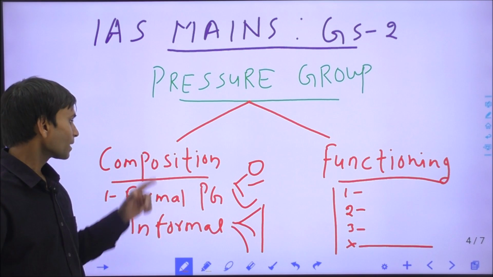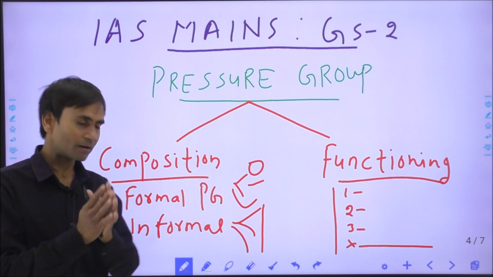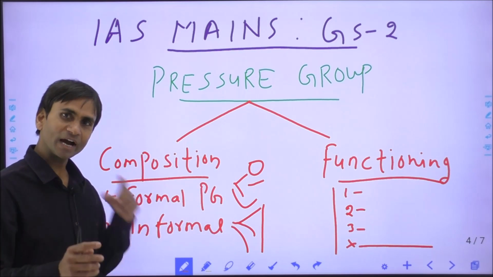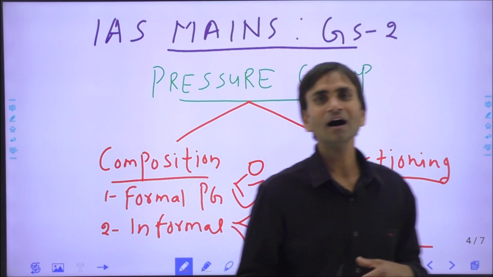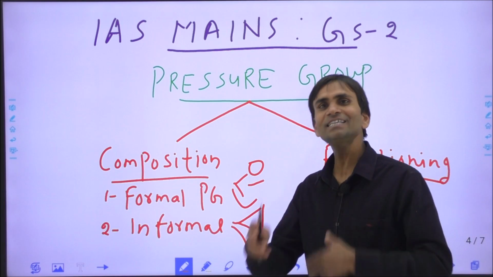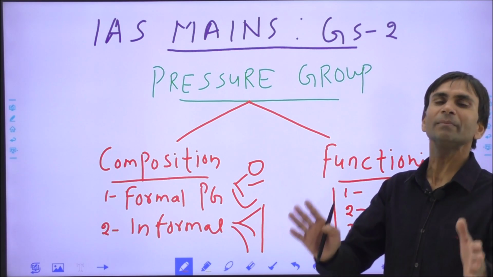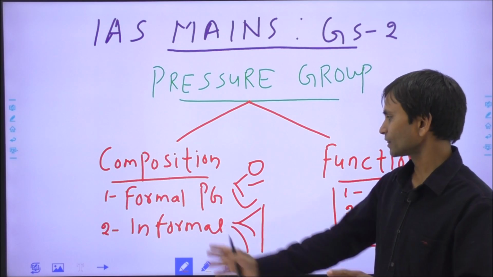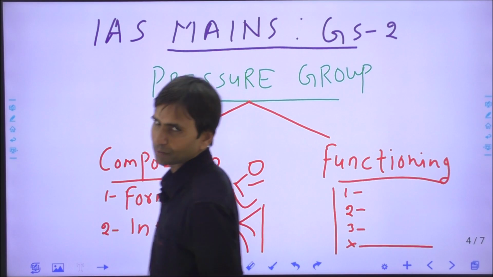One, the formal pressure groups have the strong or the more bargaining power than the informal groups, and why? The formal pressure groups generally are advantageous than the informals to convince the government to accept their demand, while the informal pressure groups have less bargaining power.